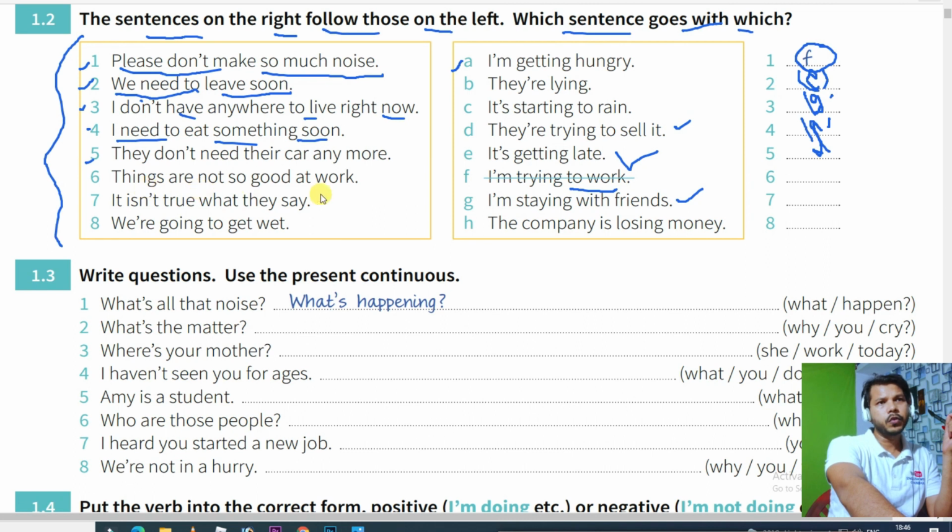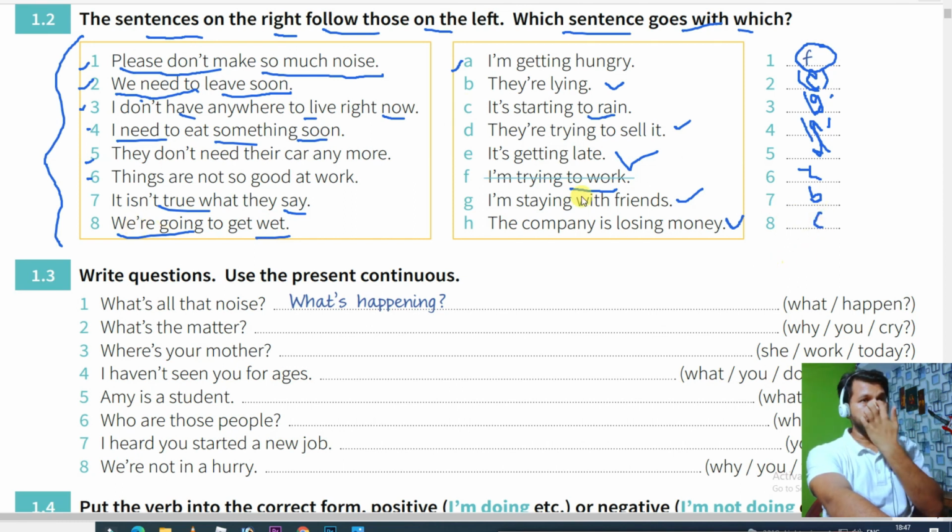Number 6. Things are not so good at work. The company is losing money. I think the company is losing money. Things are not good at work means the company is losing money. Yeah. Number 6th, H. Okay. What about number 7? It isn't true what they say. Isn't true means they are lying. So number 7, B. Got it? We are going to get wet. Get wet means raining. It's starting to rain, means C. Number 8 means C. So see, I have completed this also.